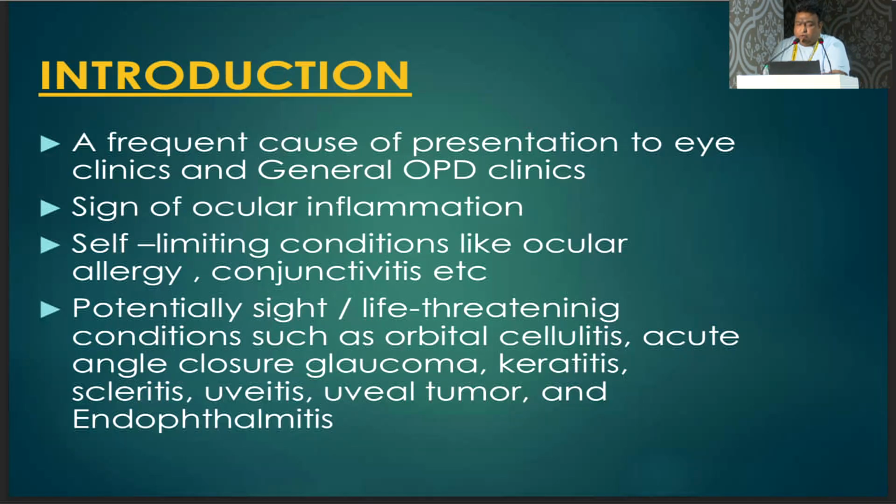Acute red eye is a frequent cause of presentation to eye clinics and general OPD clinics. It is a sign of ocular inflammation. It is generally seen in self-limiting conditions like ocular allergies, conjunctivitis, etc. But it could be a sign of potentially sight or life-threatening conditions such as orbital cellulitis, acute angle closure glaucoma, keratitis, scleritis, uveitis, uveal tumor, and endophthalmitis.